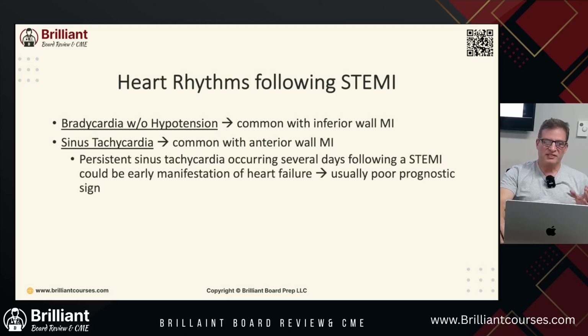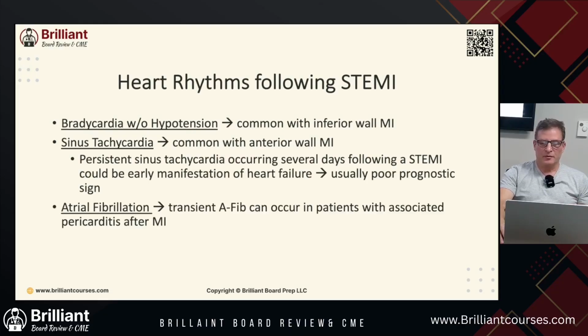It can be a persistent sinus tachycardia occurring several days following a STEMI, and can be an early manifestation of heart failure. Usually it's a poor prognosis. Atrial fibrillation can be transient and occurs in a patient associated with pericarditis. That's inflammation of the cardiac sac surrounding the heart after a myocardial infarction.